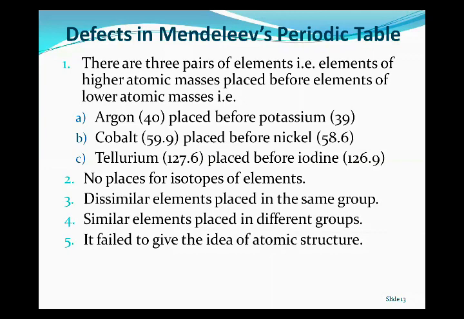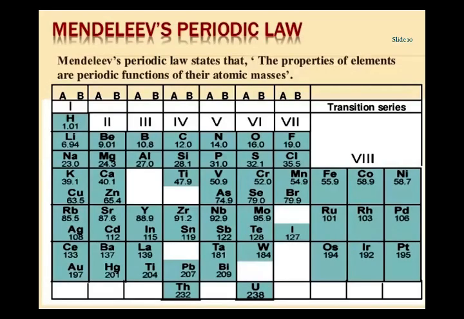You can also see through the periodic table, and I'm explaining only this one, that tellurium has atomic mass 128 and iodine has 127. So according to Mendeleev, the atomic mass of tellurium is greater than iodine, so iodine should come before tellurium.